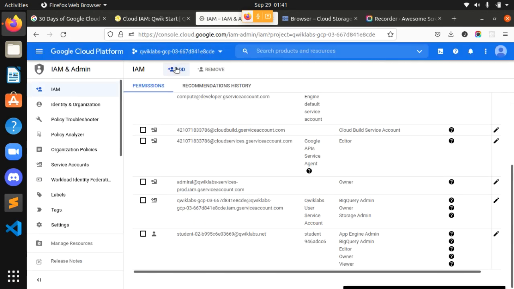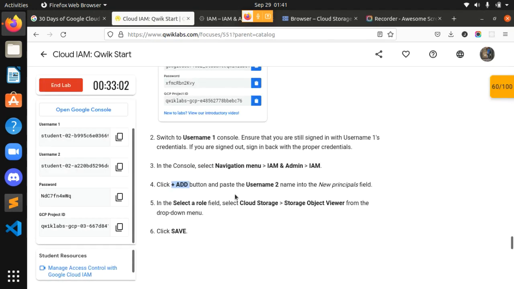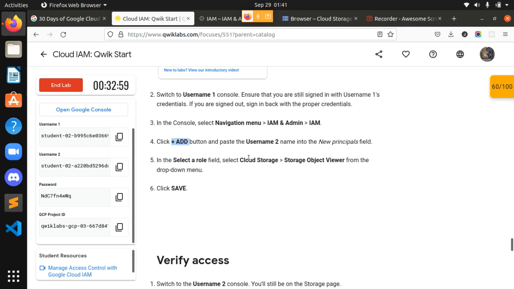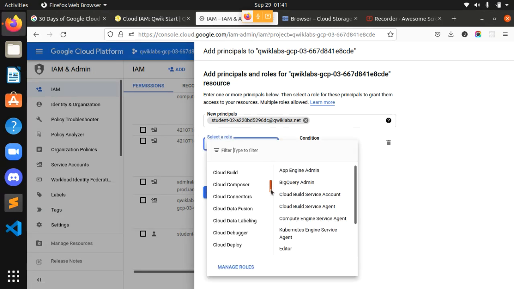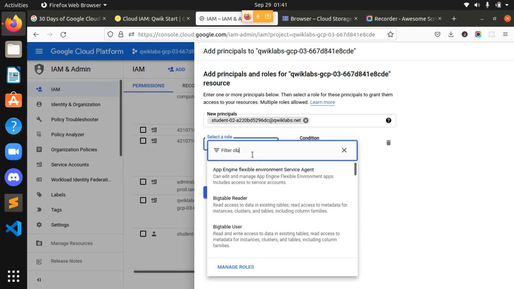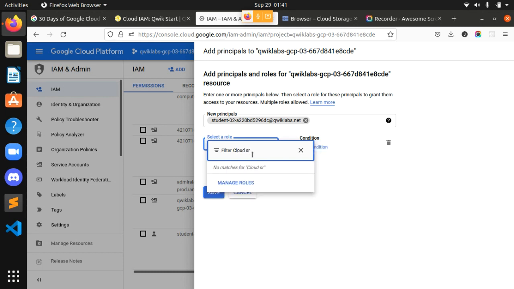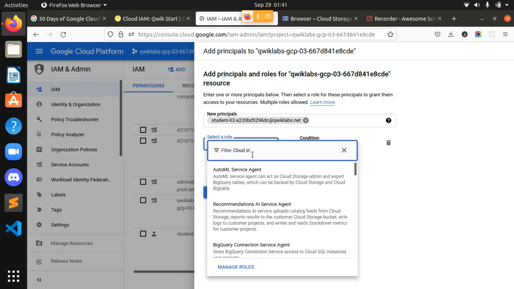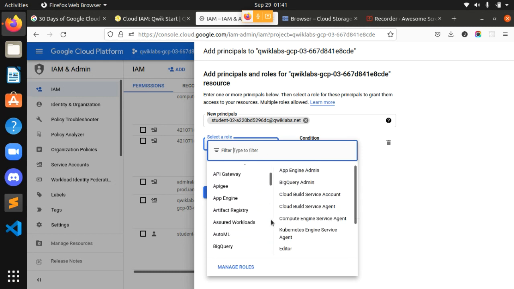I will click the add button over here and paste username 2 over here, and I will select a role field, Cloud Storage Object Viewer, from the drop down menu. I will select over here. It's like Cloud Storage. Where is Cloud Storage? I will simply search it. Cloud Storage. I will basically get it here only.